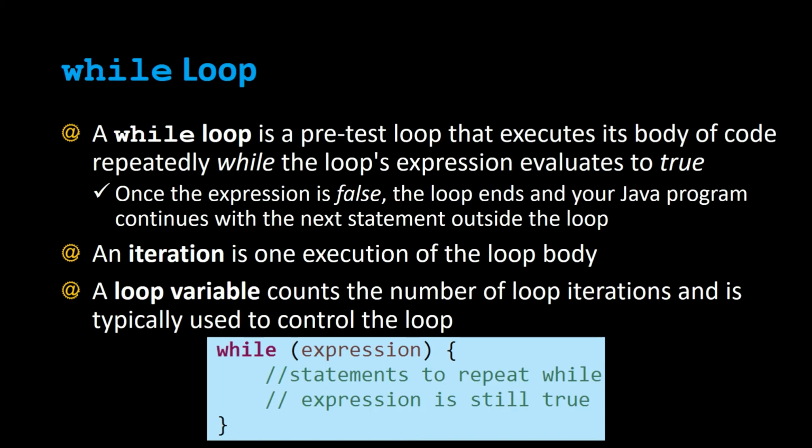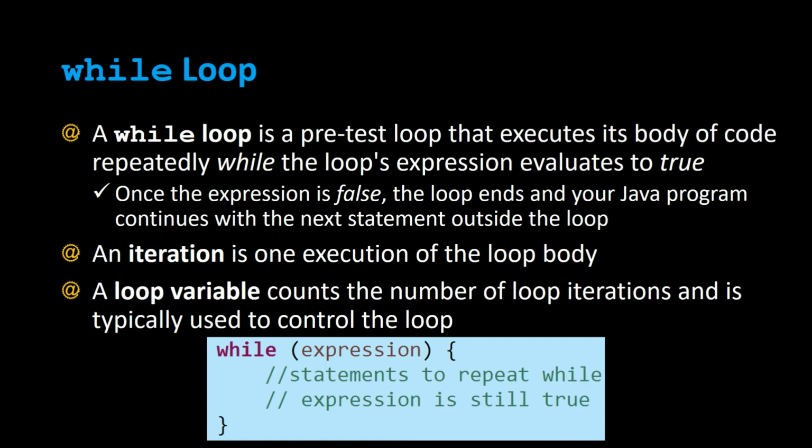A while loop is a pretest loop that executes its body of code repeatedly while the loop's expression evaluates to true. Once the expression is false, the loop ends and your Java program continues with the next statements outside of the loop. An iteration is one execution of the loop body. A loop variable counts the number of loop iterations and is typically used to control the loop.